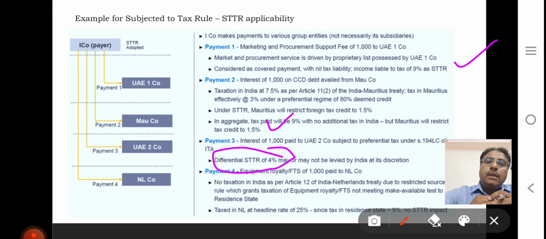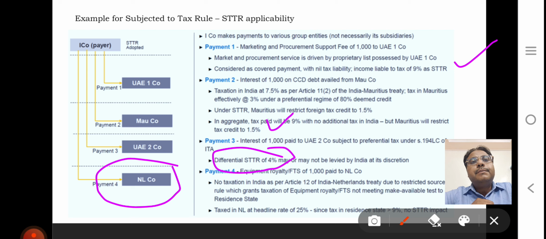Suppose you are paying some kind of fee for technical services to a Netherlands company, and the Netherlands company is liable to tax on the basis of residence. And the FTS clause in the Netherlands treaty says it is not taxed in the source country because it is a make available clause in Article 12.